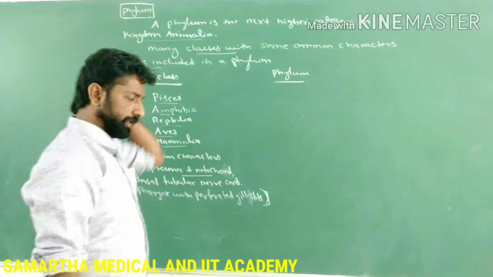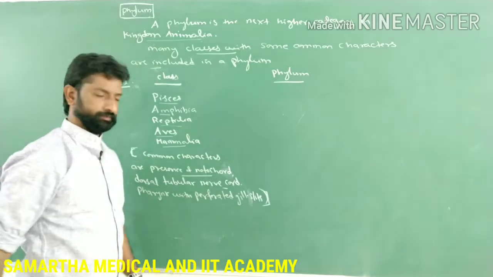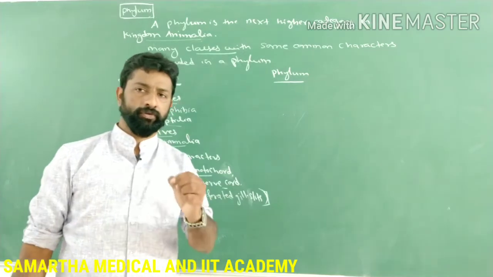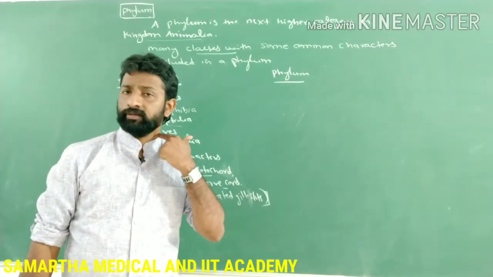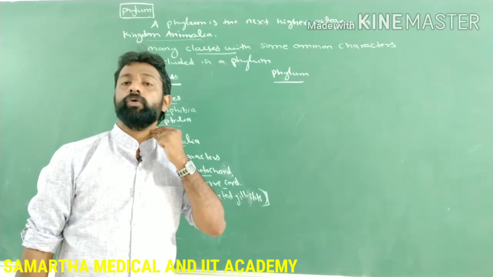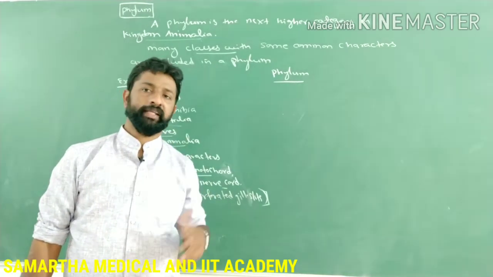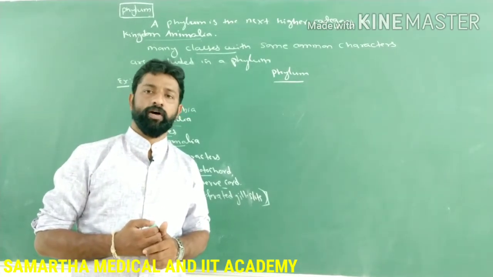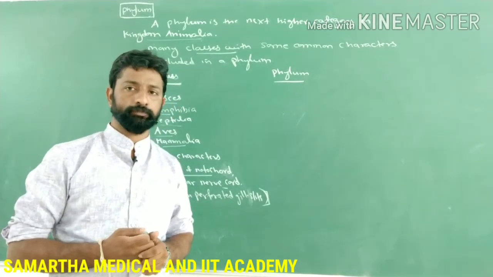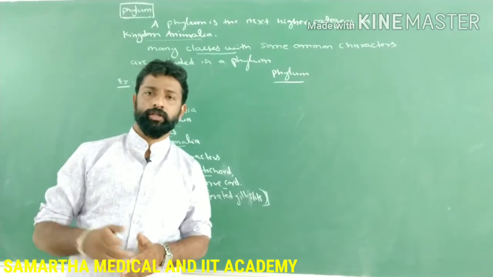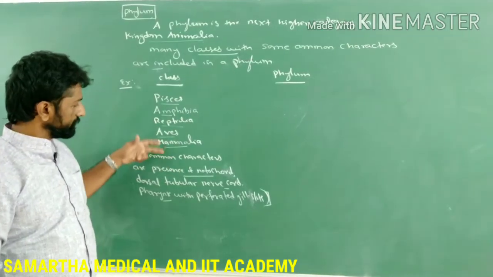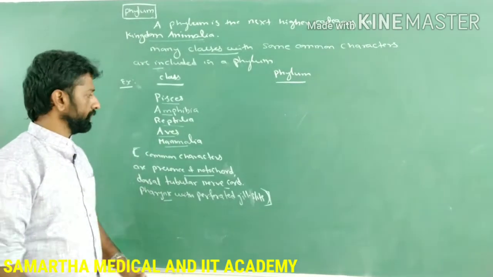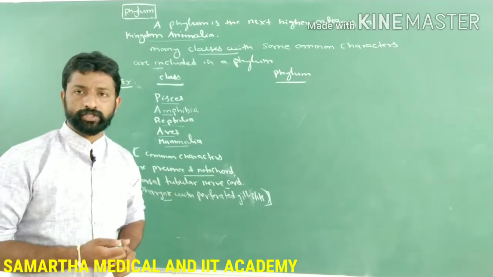So dorsally there is a tubular nerve cord, and the pharynx with perforated gill slits. For example, if you look at a fish, at the neck region there are openings called gill slits, in order to facilitate the exchange of gases, in the form of dissolved oxygen present in the water. Like that, at least in the embryonic stage, all organisms which belong to these 5 classes will show perforated gill slits. Is it clear?